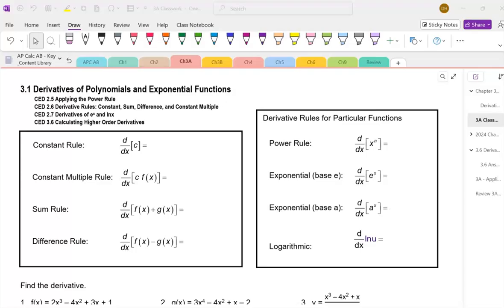Now in section 3.1, we are going to be going through the shortcut for finding the derivative of polynomials and exponential functions. So you no longer, after today, have to use that full limit definition. You just have to recognize the limit definition, and we'll talk about it more as we go. So just some rules with finding the derivative. A derivative is the instantaneous rate of change. Anytime that you're finding the derivative, you're going to be using this idea, you have to go down, okay?